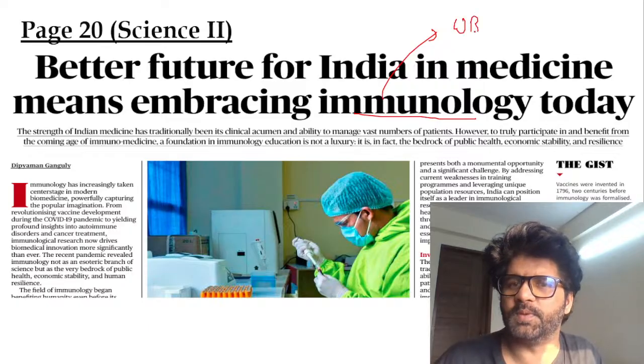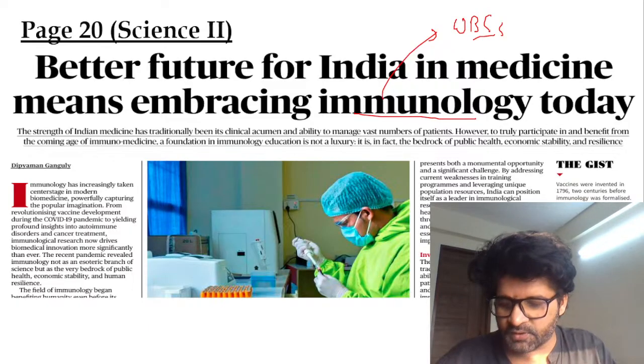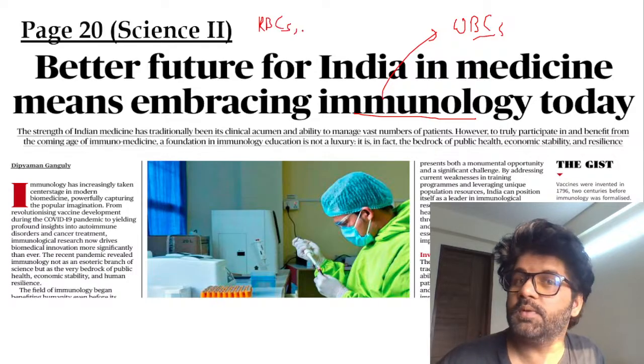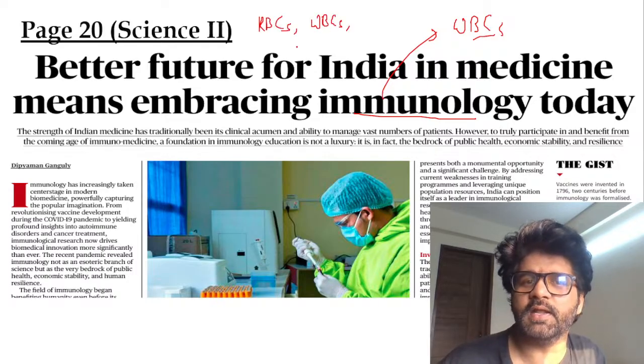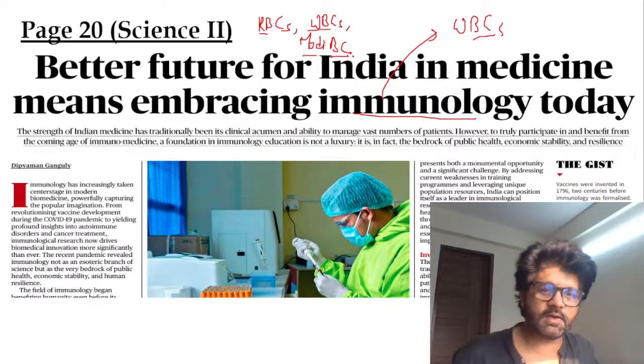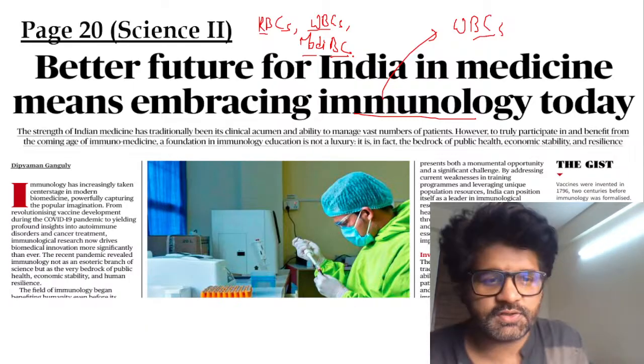White blood cells, WBCs, and Harshini was talking about, one day we were talking about RBC, WBC, and Modi means, Harshini said her blood contains Modi BC. That means red blood corpuscles, white blood corpuscles, Modi blood corpuscles. So in Harshini's blood, the blood corpuscles consist of Modi BC.